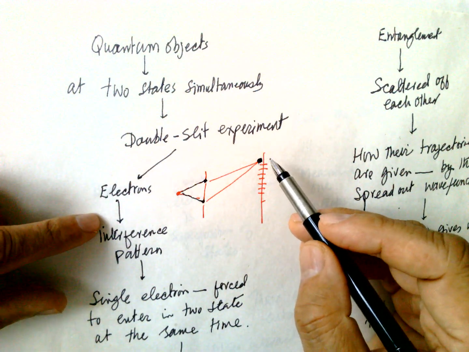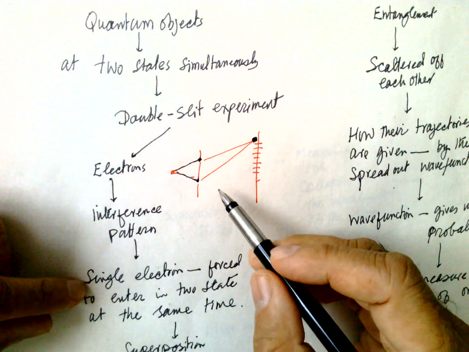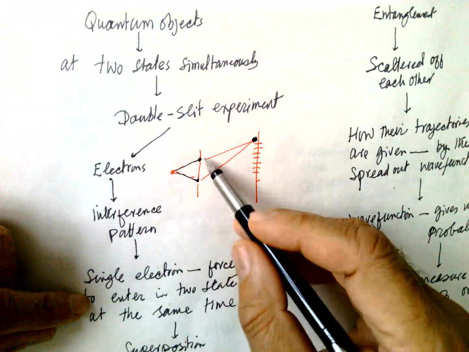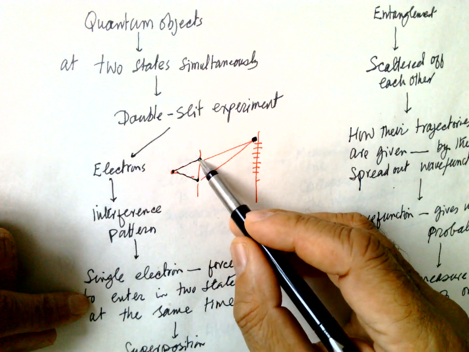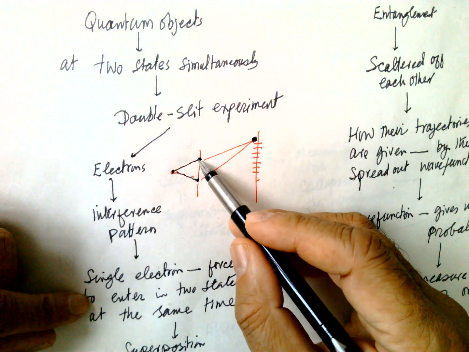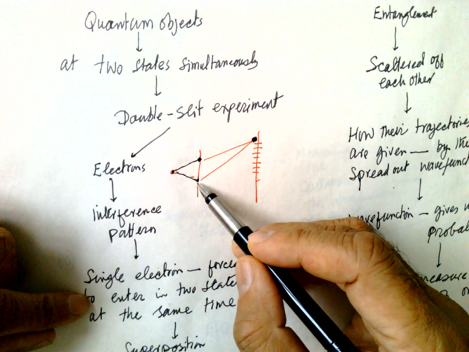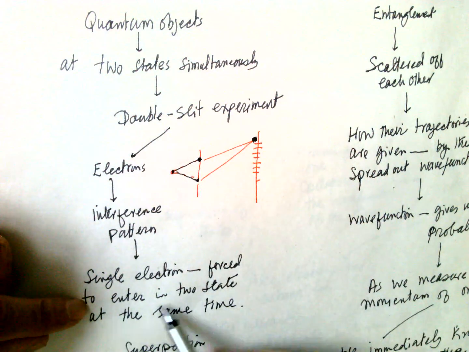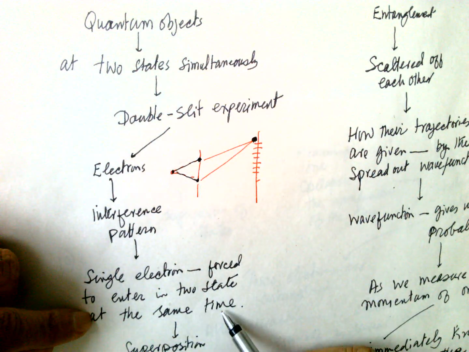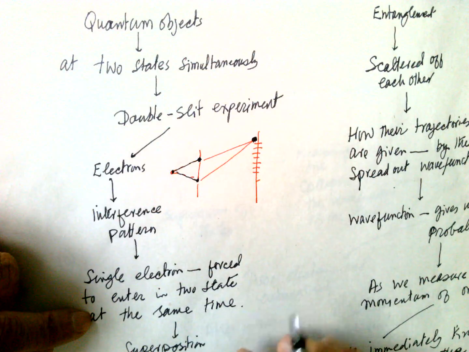That's why there is an interference pattern. A single electron is forced to enter two states at the same time. This is the superposition of states.